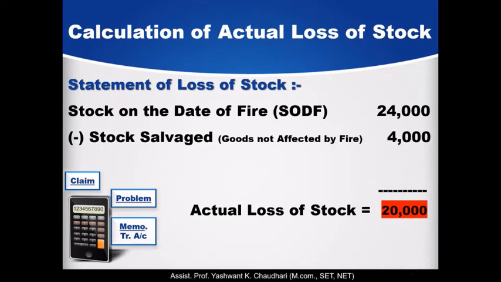So what does this mean? It means that on that day stock worth rupees 20,000 was burnt, meaning rupees 20,000 actual loss of stock burnt.